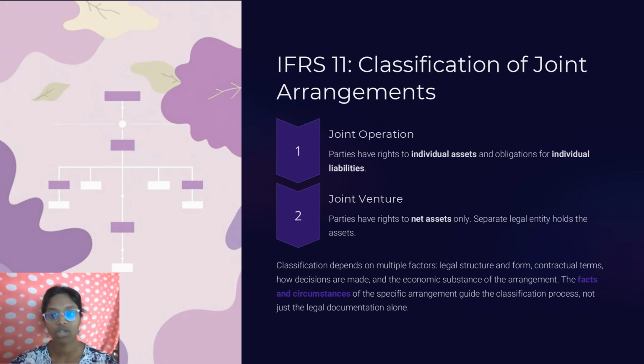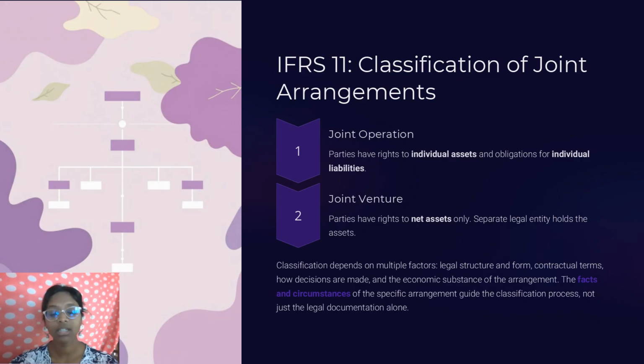Next is joint venture. Here also we'll take an example. Think of a joint venture like people investing money in a separate company that runs the lemonade stand. They don't touch the stand itself. So here the stand's assets and debts belong to the separate company that was created.